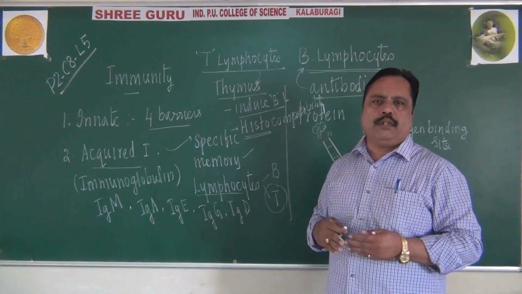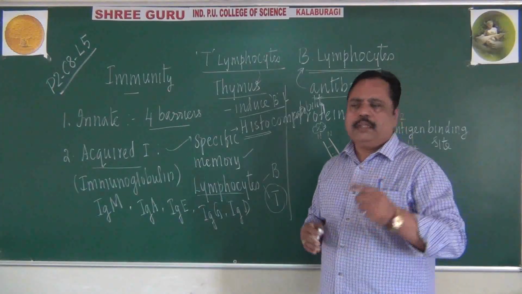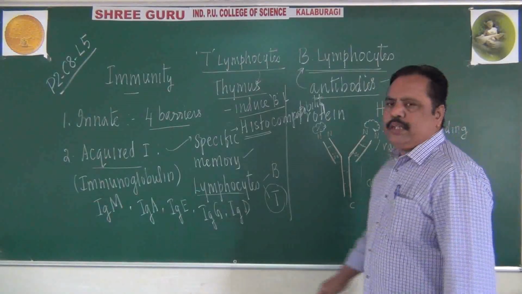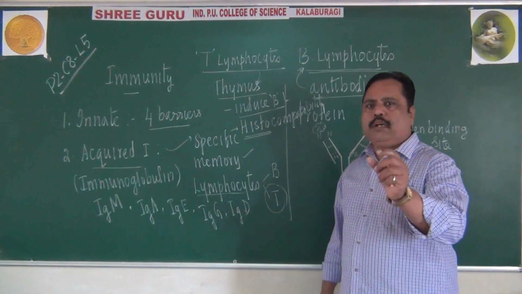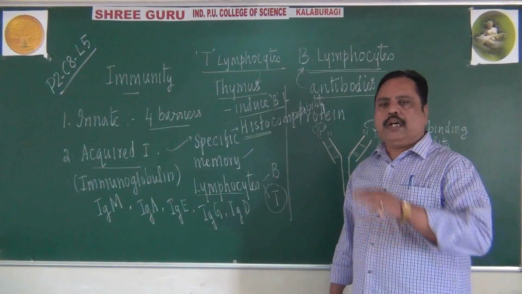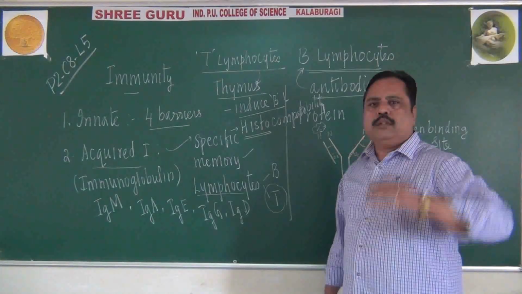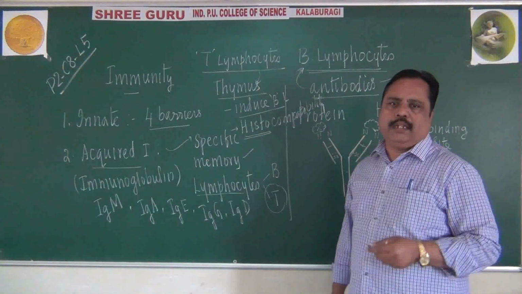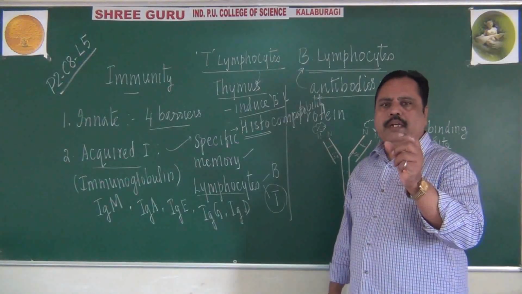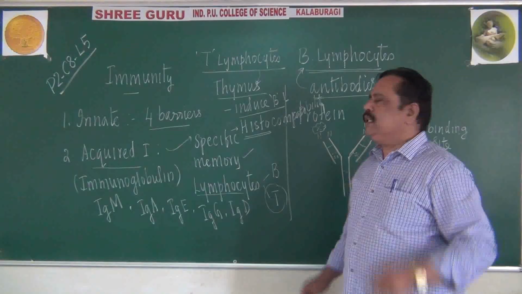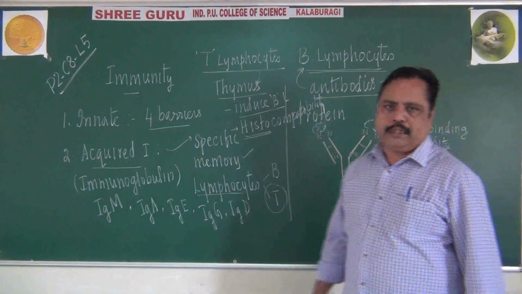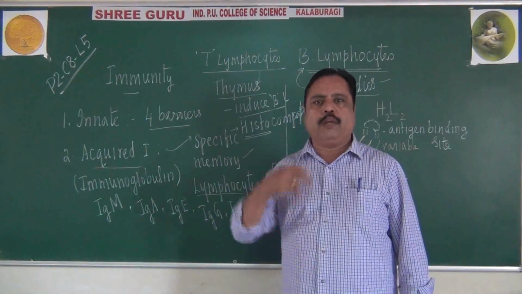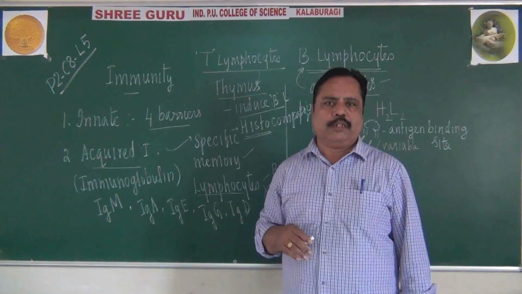They travel through our body fluid, otherwise blood, lymph like that. B lymphocyte is depending on our body fluid for movement, for transportation.